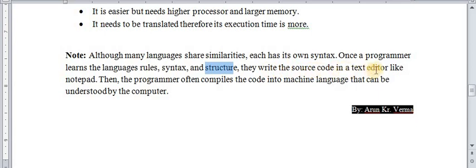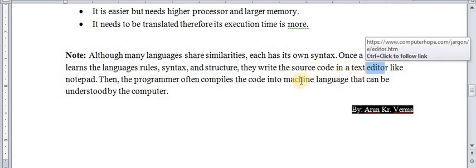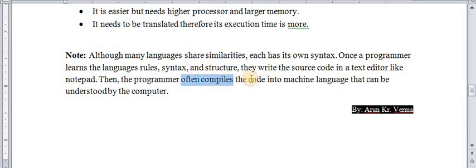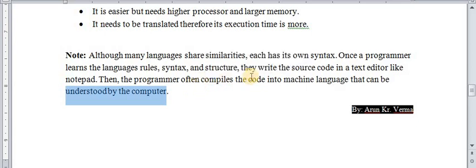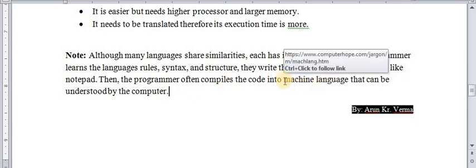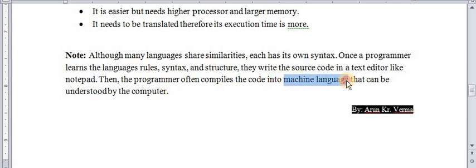They write the source code in a text editor like Notepad. Then the programmer often compiles the code into machine language, and that can be understood by the computer. Okay, so if you want to be a computer programmer, then you have to learn at least one language. Okay, what is the working of the programmer? The programmer compiles the code into machine language, so ultimately the source code is converted into machine level language. Okay, this machine level language is understood by the computer.